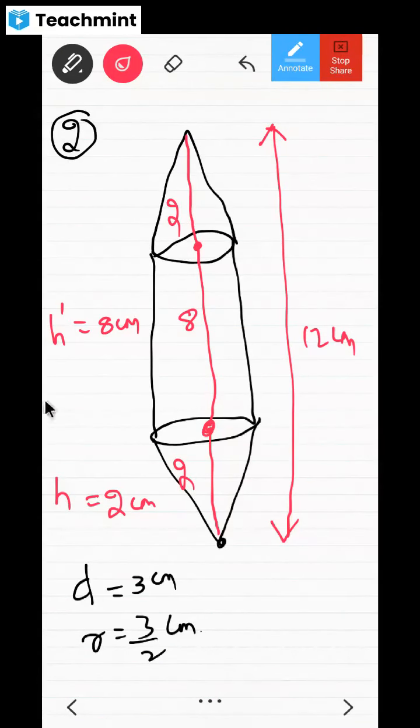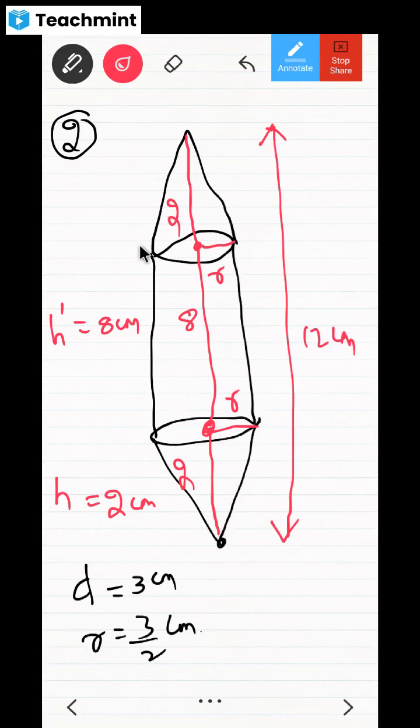If you take the same H here, you will get confused, no? So that's why for the cone I have mentioned it as H, and for the cylinder I am going to mention it as H dash. Is that okay? And here both radii are the same, the cone radius and cylinder radius. Here also cone radius, cylinder radius. That's why I mentioned it as only one R. If these radii were different, I would have mentioned it as R and R dash. Okay.